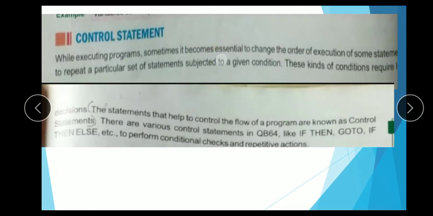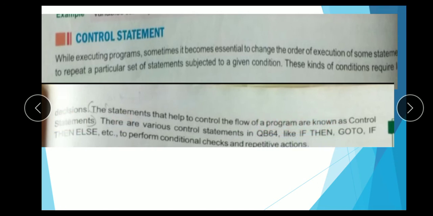This is the control statement. While executing programs, sometimes it becomes essential to change the order of execution of some statements, or to repeat a particular set of statements subject to a given condition. These kinds of conditions require decisions. The statements that help to control the flow of a program are known as control statements.